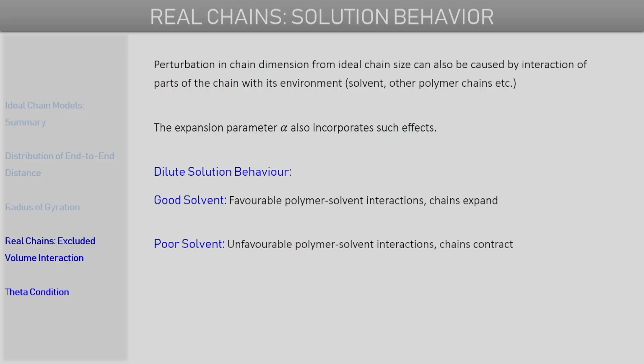It will be larger than the unperturbed or the ideal chain dimension. Next, if we consider the other extreme where the solvent is poor and where the polymer segments basically are not interacting favorably with the solvent molecules. So if the polymer segment's interaction with the solvent is poor or unfavorable, in that case what will happen is that internally again the segment